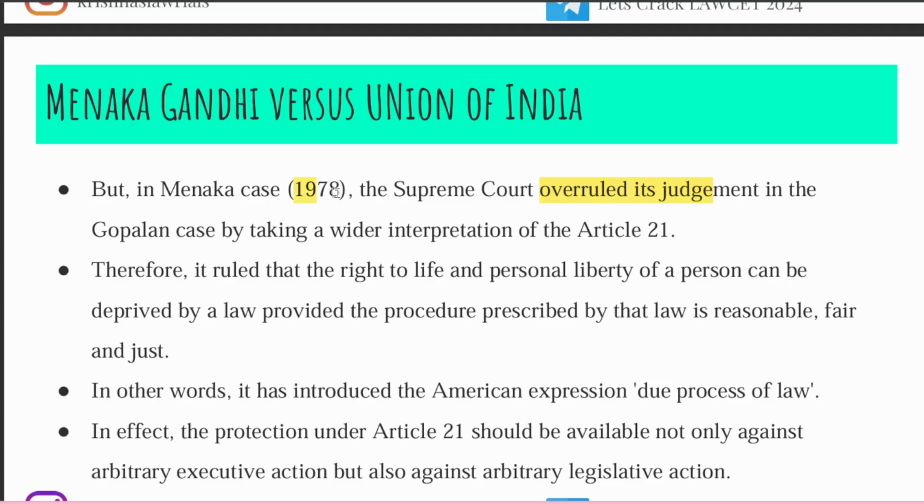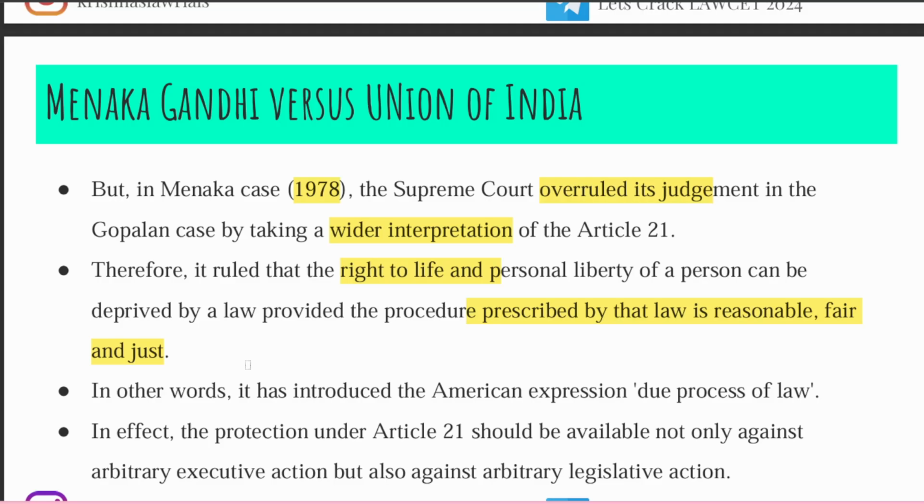In the Maneka Gandhi case of 1978, the Supreme Court took a wider interpretation, because in A.K. Gopalan they took a narrow one. Here they have said that the right to life and personal liberty of a person can only be deprived when the law itself is reasonable, fair, and just. So, in other words, what they are saying is that you can restrict that person's right of life and right of personal liberty.